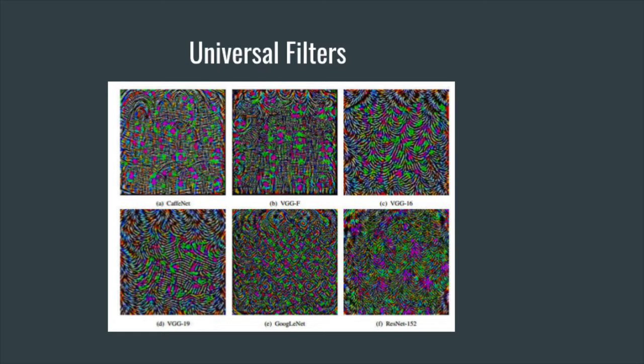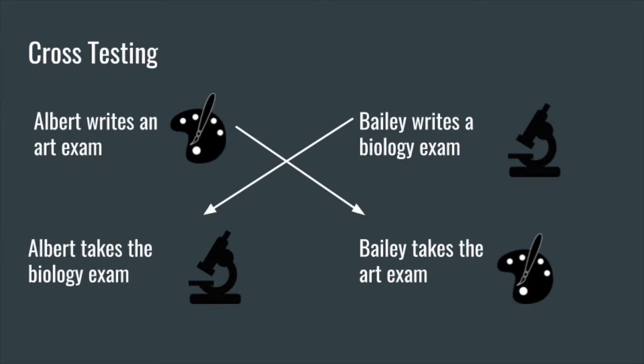The second is cross-testing, and that's where you generate a tricky test set that would theoretically have a 0% accuracy on the network it was produced on. And then you cross-test, so you use that test to test another network. And then you take the test set of network B and use it to test on network A.